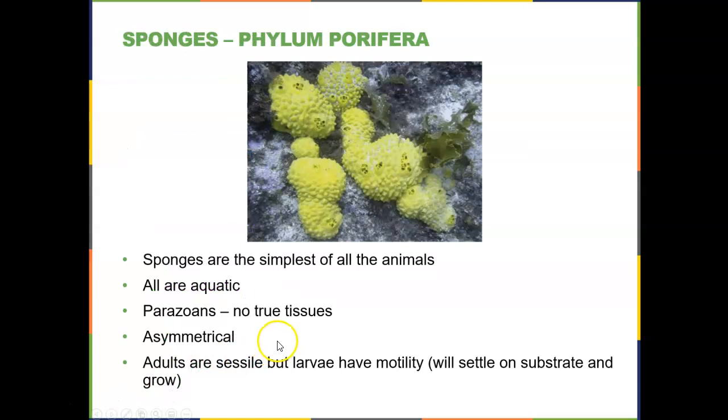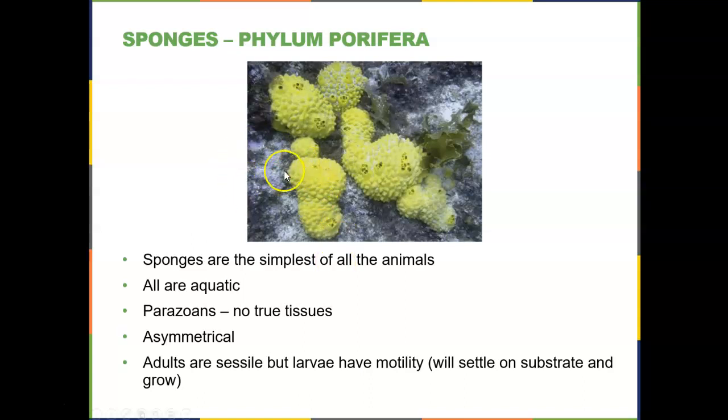So let's start looking at our groupings of individuals in which phyla. The phylum Porifera are the sponges, and these sponges are the simplest of all animals. It is believed that the protist choanoflagellates eventually evolved into our phylum Porifera, our sponges. They are all aquatic. They are parazoans. They do not have true embryonic tissues. They're asymmetrical.